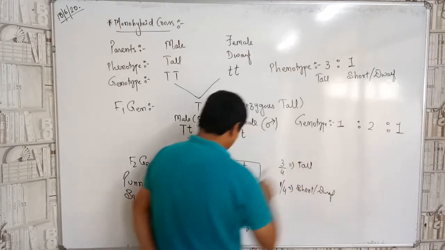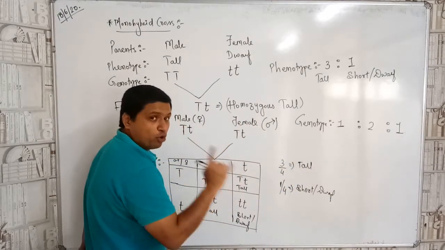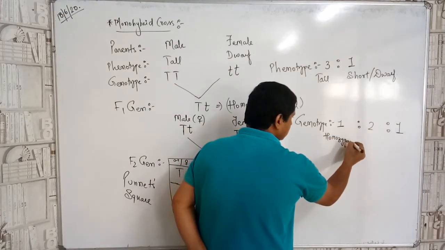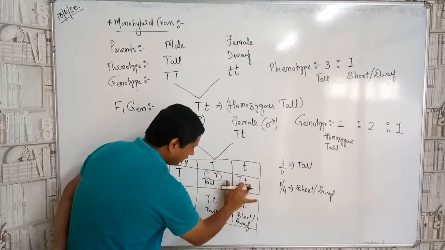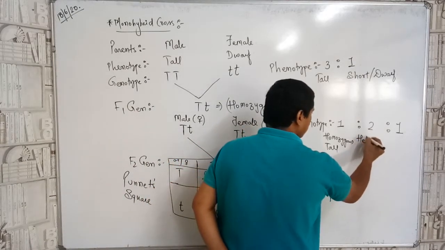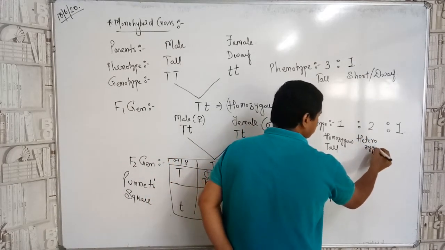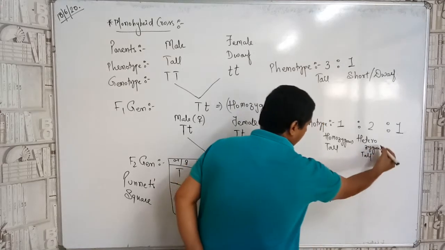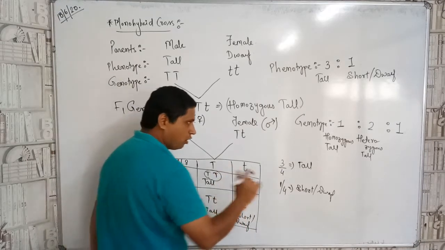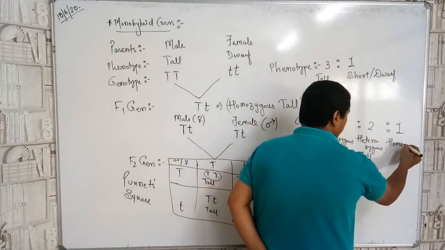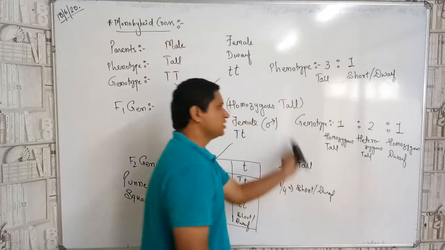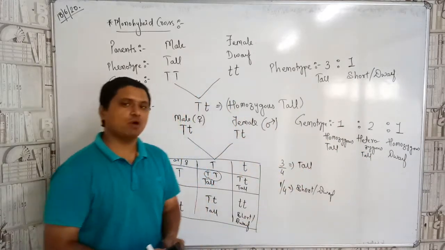So this 1 will be what class? Capital T, capital T. So it is homozygous tall. It is what, children? Homozygous tall. This one will be what? Heterozygous tall. It is tall, but which kind? Hybrid. So it is heterozygous tall. Heterozygous tall. And this one will be homozygous but dwarf. That will be homozygous dwarf. Understood? So this is the interpretation of the Punnett square.